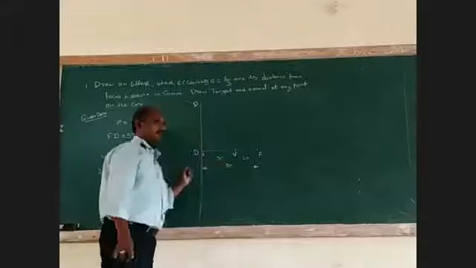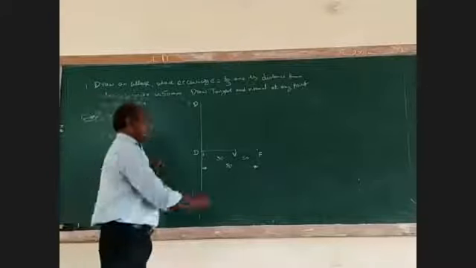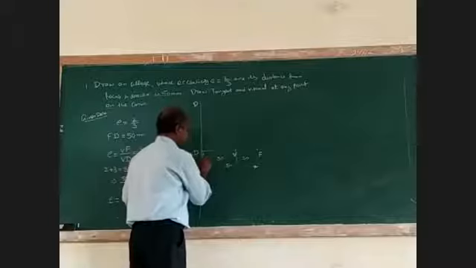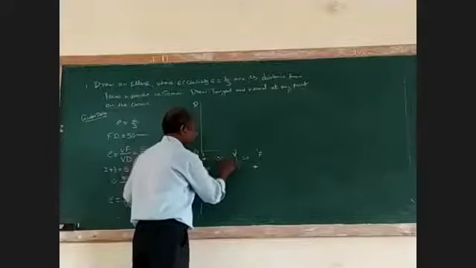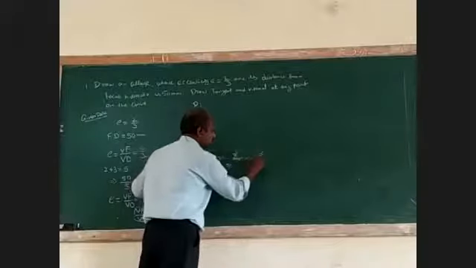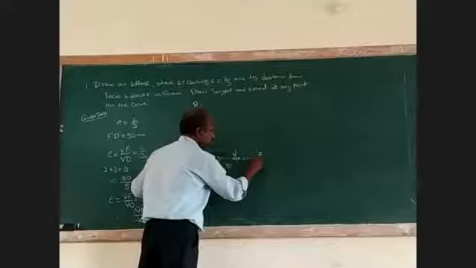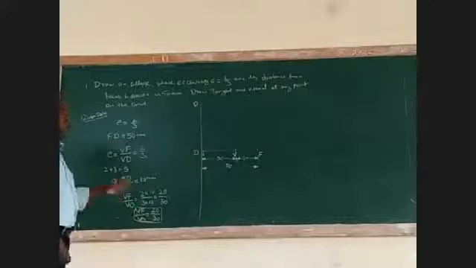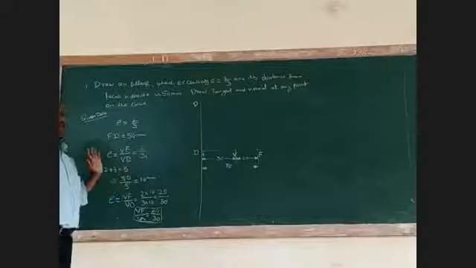You understand? What is the distance from vertex to directrix? You have to divide it as VF 20 and VD 30.